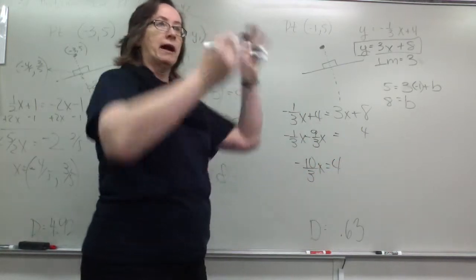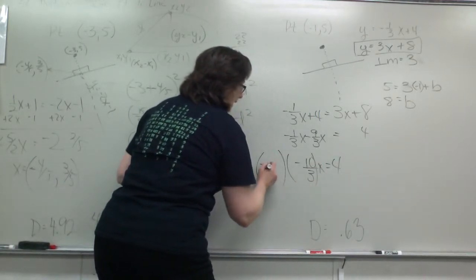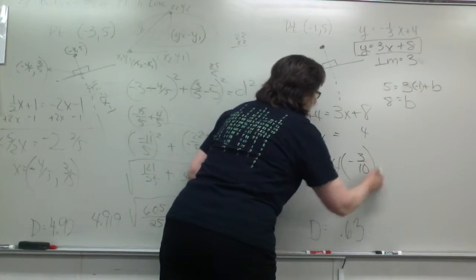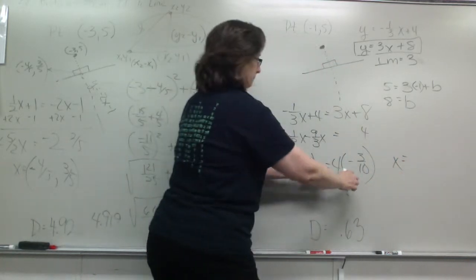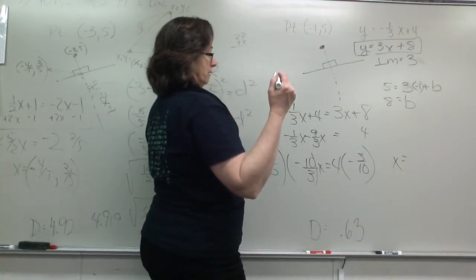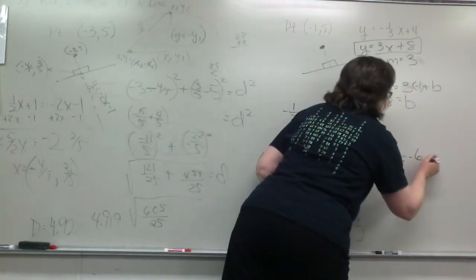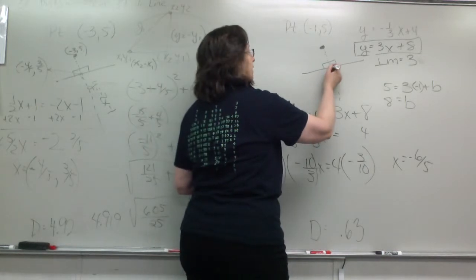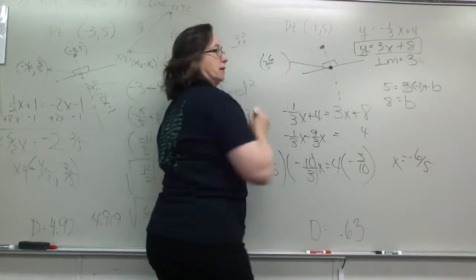So then I want to multiply by the reciprocal, -3/10. Okay, so then this all becomes x equals what? -12/10 or -6/5, right? -6/5. Okay, so the x value of that point is -6/5.